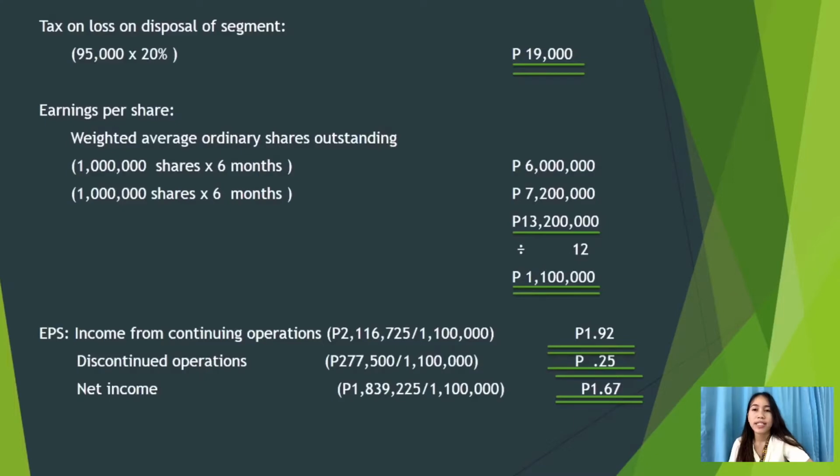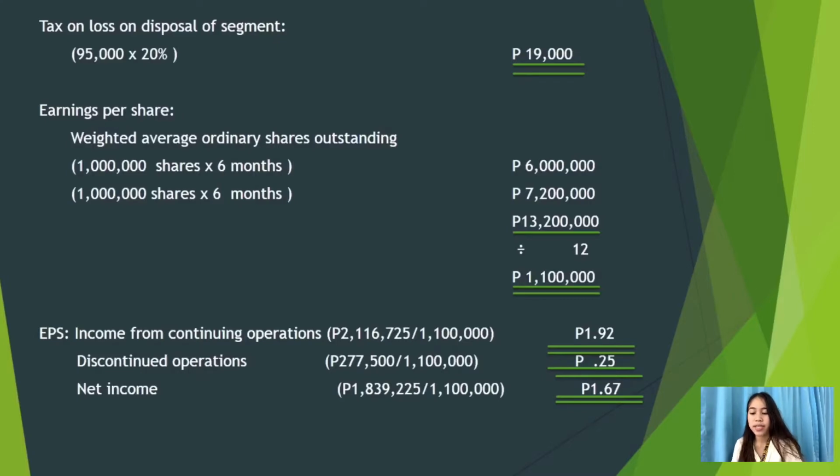So for the income from continuing operations, we have 2,116,725 divided by 1,100,000, so we have 1.92 pesos. For the discontinued operations, we have a total of 277,500 divided by 1,100,000, so we have 0.25 pesos.